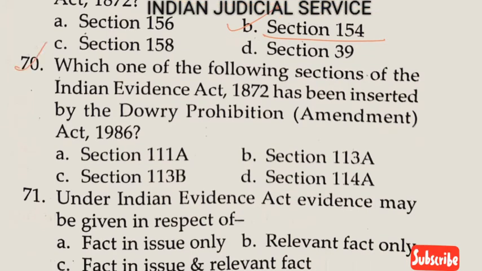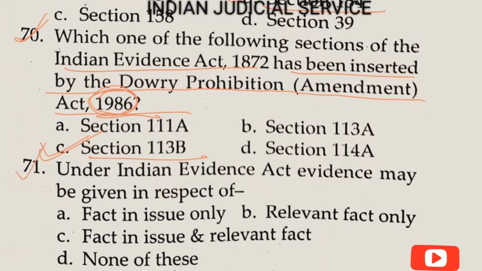Now question number 70. Which one of the following sections of the Indian Evidence Act has been inserted by the Dowry Provision Amendment Act 1986? This year is very important here. So clearly section 113B. So the answer here is option C.